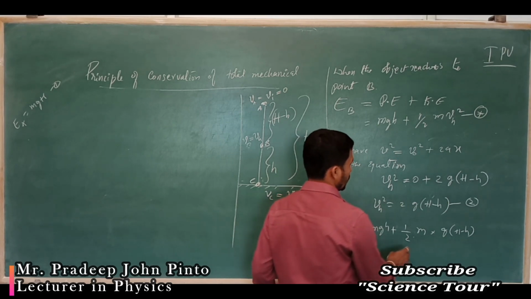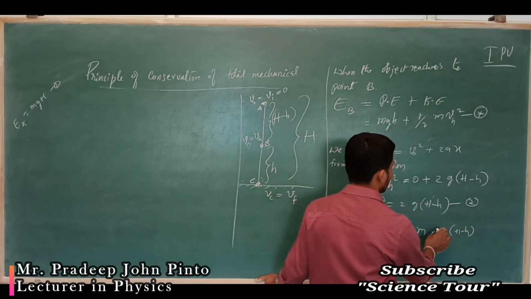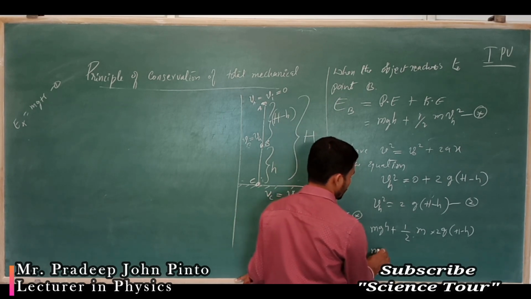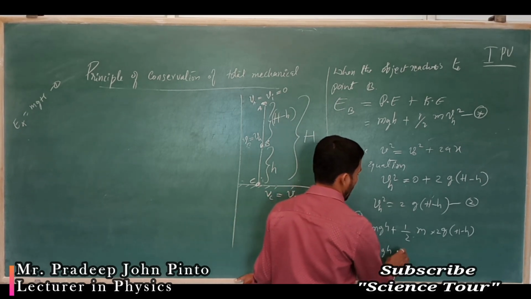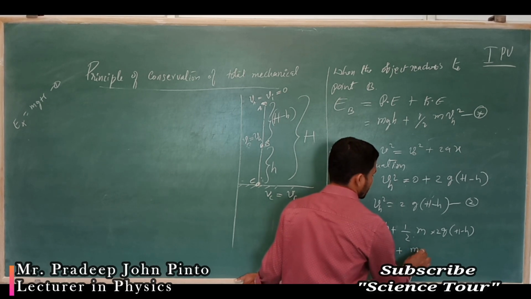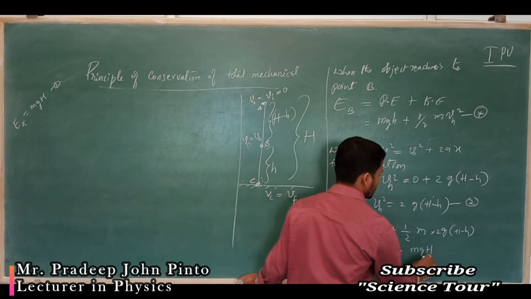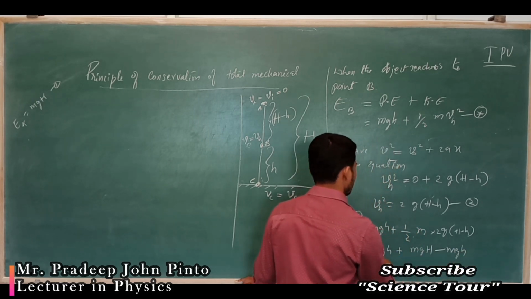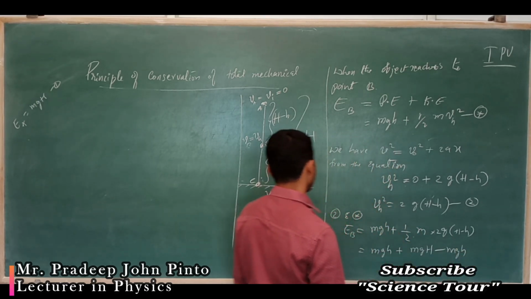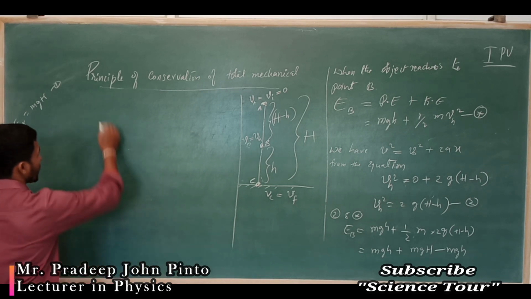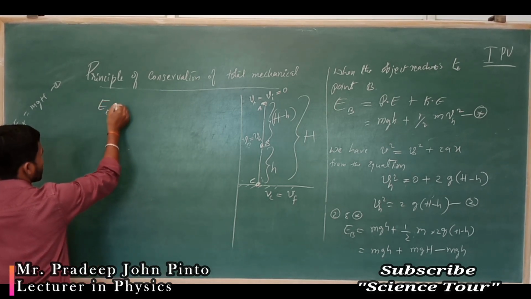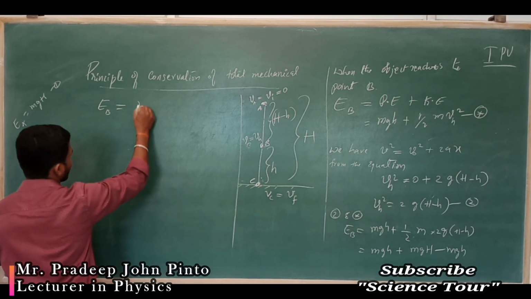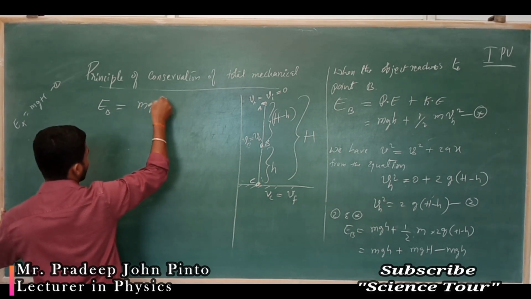So 2 cancels, and you get mgh plus mgH minus mgh. mgh cancels, so that you get EB is equal to mgH.